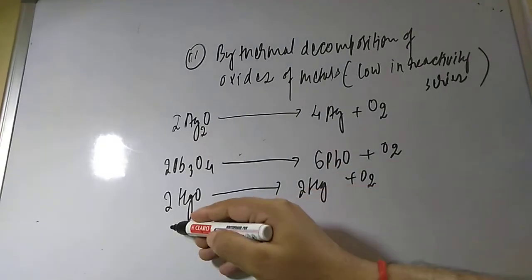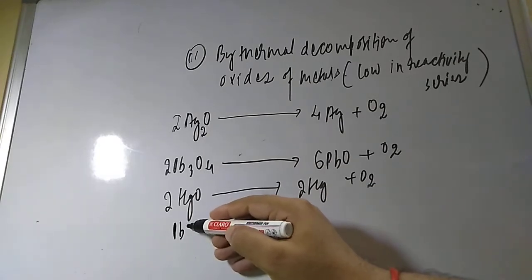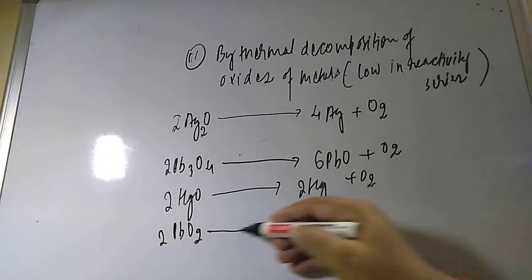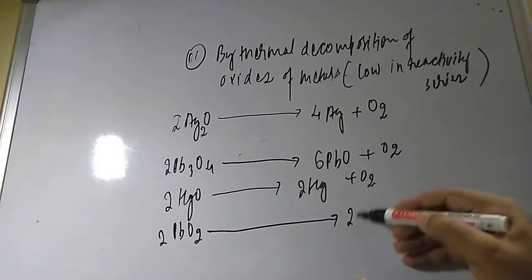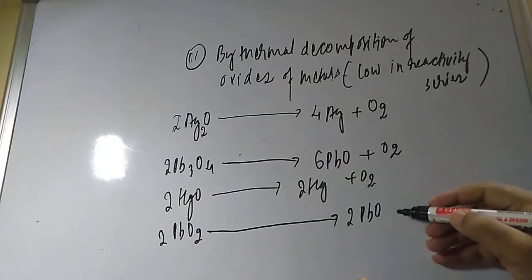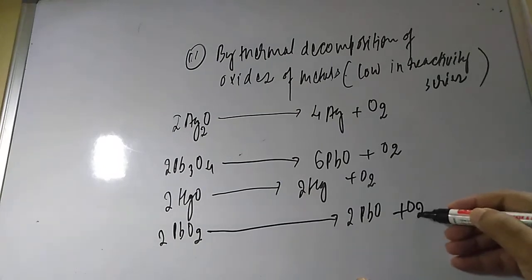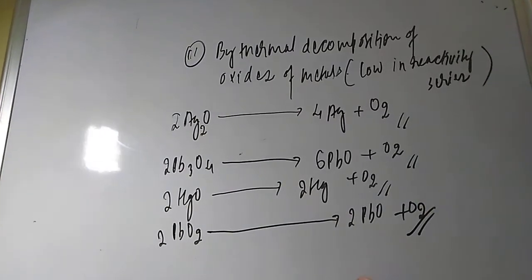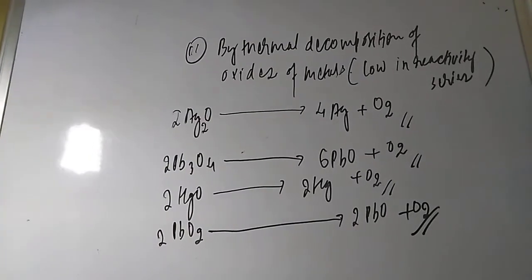Now if you are taking 2 mole of PbO2, it will give 2PbO plus O2. So this is all about the preparation of dioxygen.